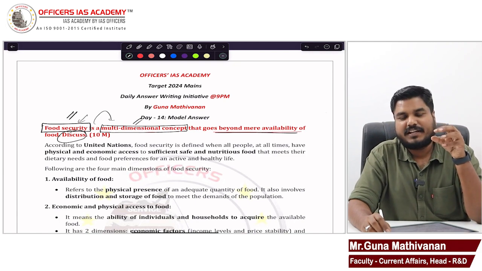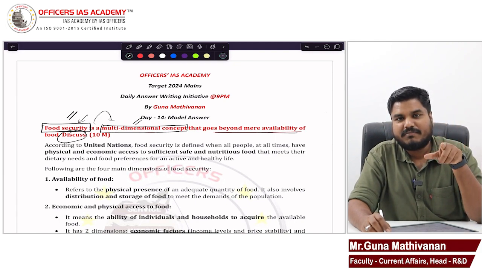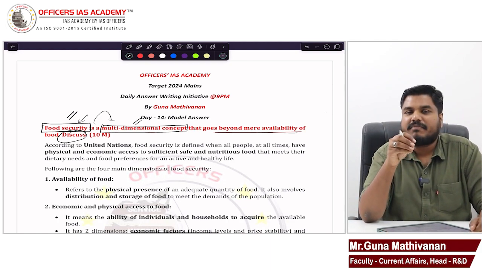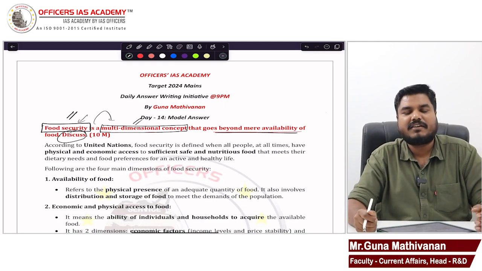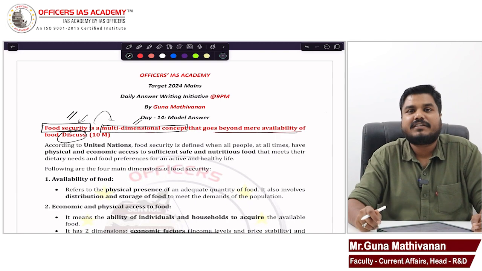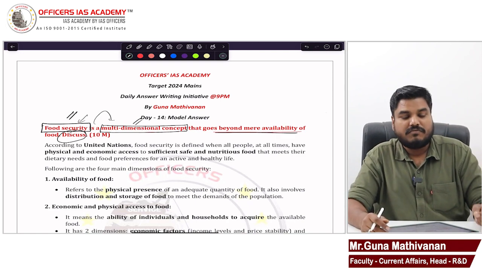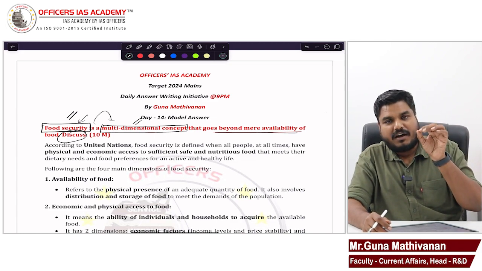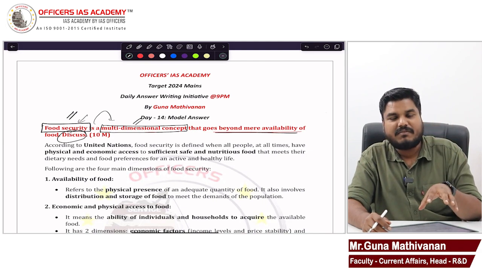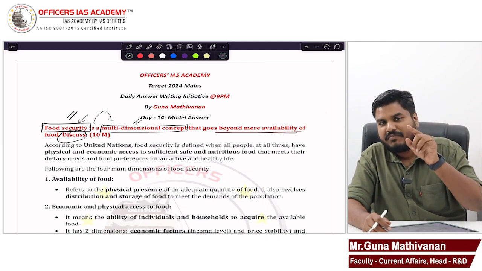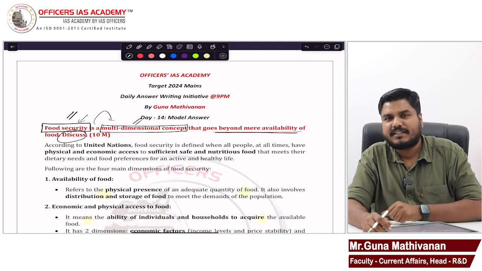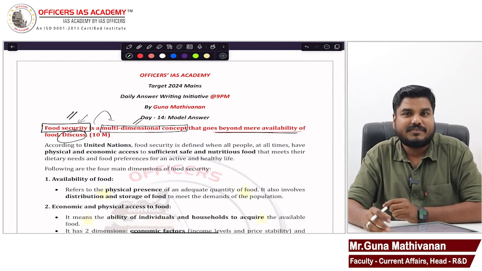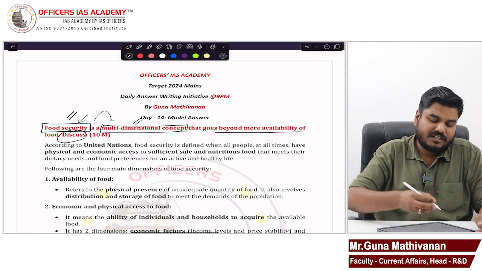Okay, so what is food security? So food security refers to all-time availability of affordable and nutritious food grains. So food security doesn't mean availability of food grains. Everyone in the country having rice to eat doesn't mean that the country is food secure. Food security also includes nutritional security. It is not just talking about availability, it is also talking about affordability, accessibility, and all-time availability. So it is multidimensional.